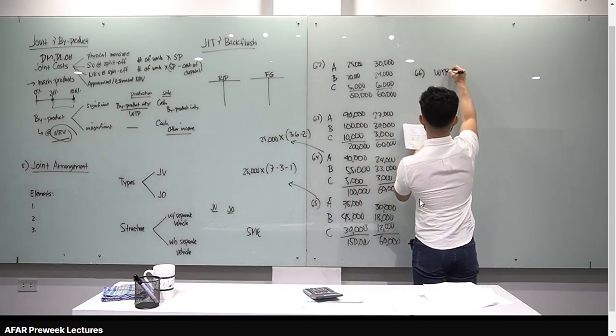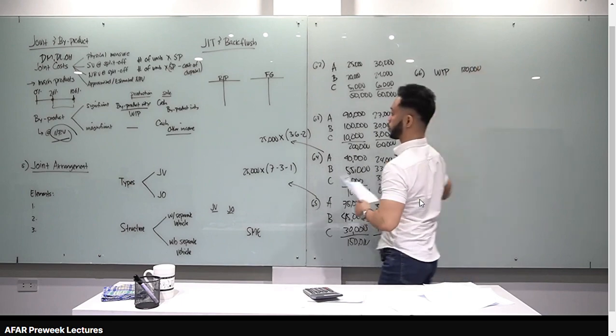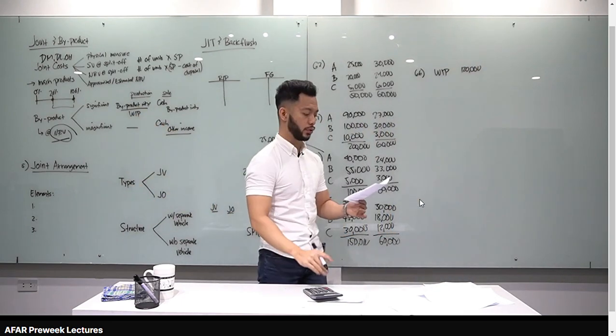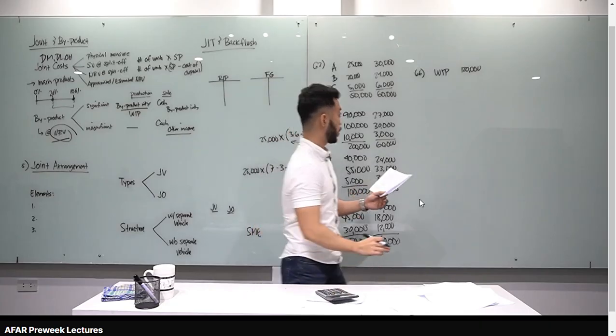Actually, that's your work in process. Okay? And then, tatanggalin natin dyan yung NRV ng byproduct. Tama? Kasi debit byproduct inventory, credit WIP. Bawasan natin yung WIP. Okay, so how much? Tama ba, class, yung NRV of the byproduct?